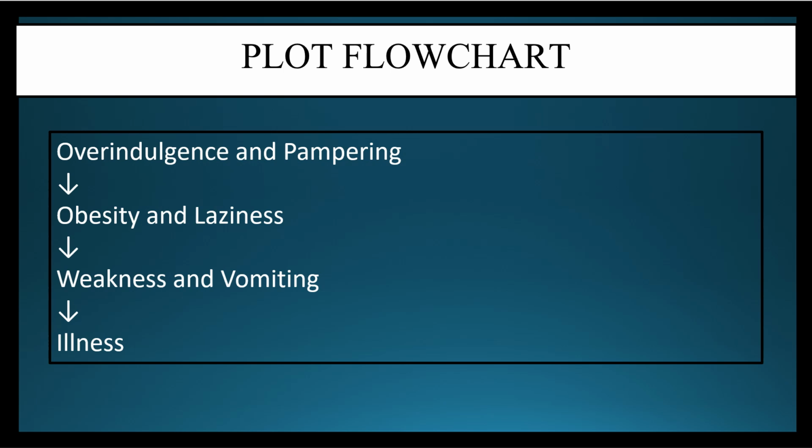So because of the overindulgence and pampering, obesity and laziness. And then eventually due to laziness, Tricky suffered from weakness and vomiting. Due to this weakness and vomiting, it eventually led to his health getting worse. So it all happened because of the overindulging of Mrs. Pumphrey and her inability to refuse Tricky anything.